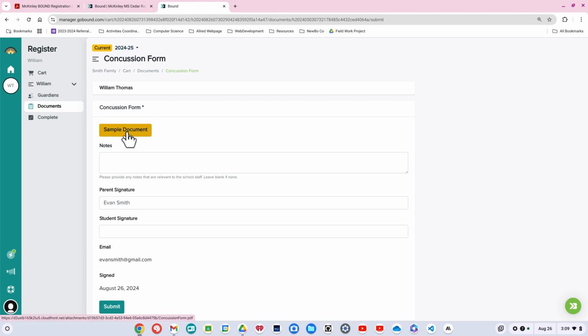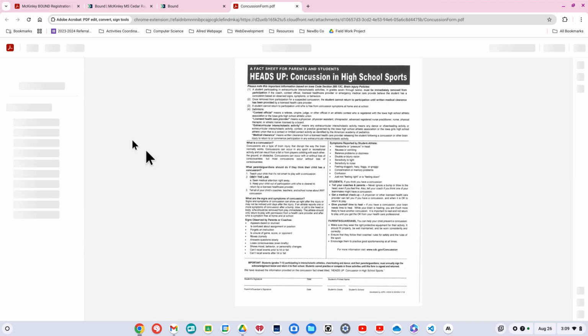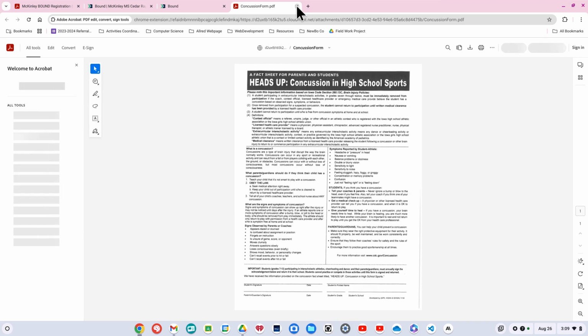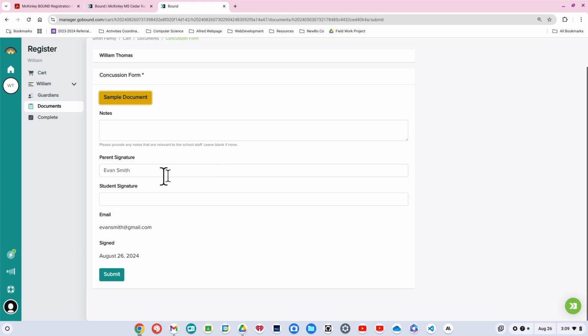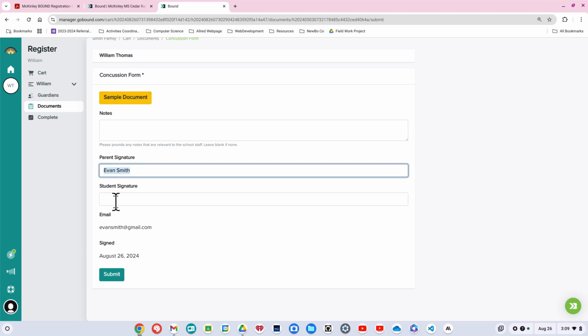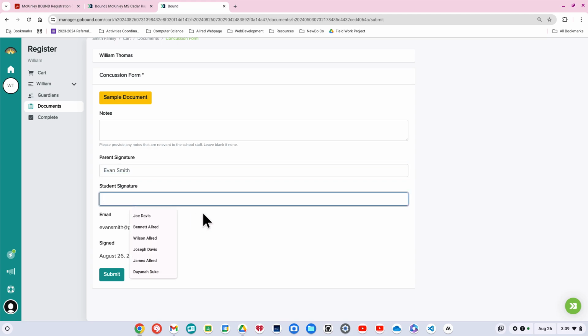And again, if you want, you can click on sample document. It's going to open that up for you again. You don't have to, but you're going to come down here. Your name as the parent is automatically going to be populated into that field. You are going to type in the student signature, or you can have your son or daughter type it in. That is the same thing as signing that form and turning it in like we used to in the past.